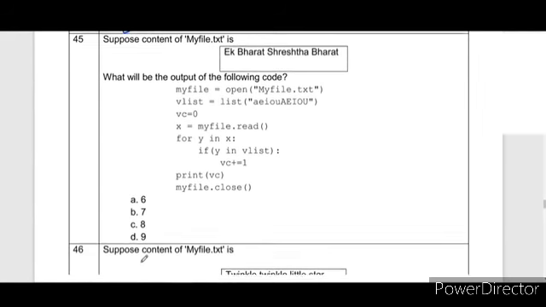Next, again the content of the file is given: Ek Bharat Shresth Bharat. There is my file. Open the file in text mode. VList contains all the vowels A, E, I, O, U in capital and small form. Vowel count equal to 0. X equal to myfile.read. It will read the entire content in X. For Y in X, it will traverse the entire string Ek Bharat Shresth Bharat, if Y in VList. So this is one character. The first character is capital E. It is there. VC plus equal to 1. So the value of VC will become 1.